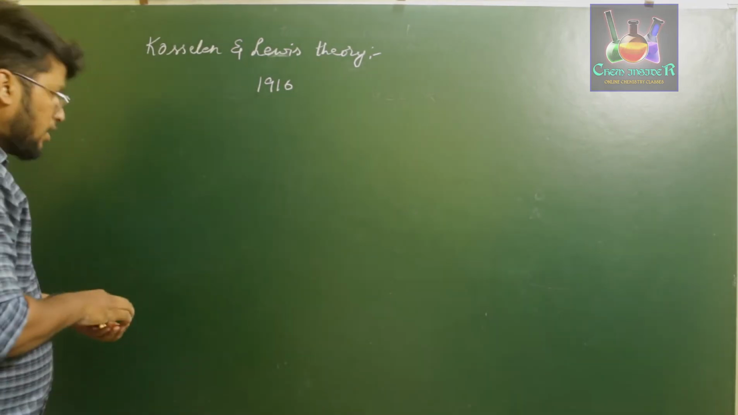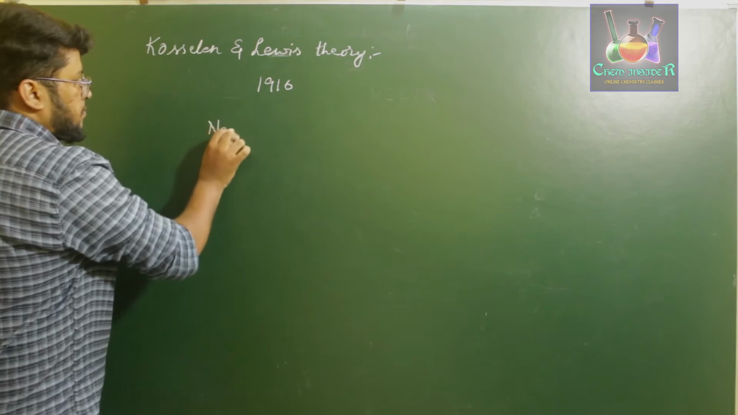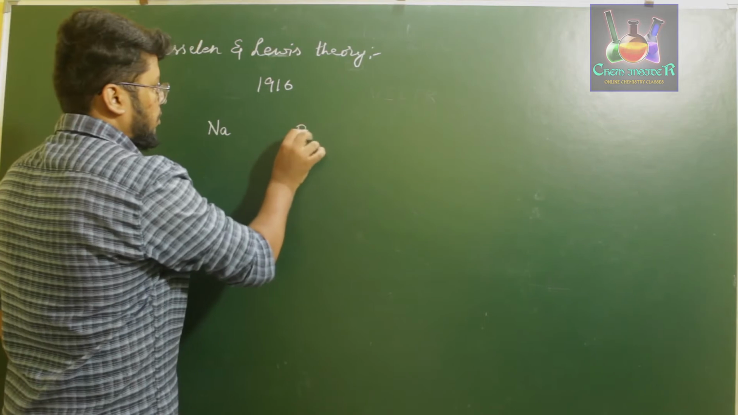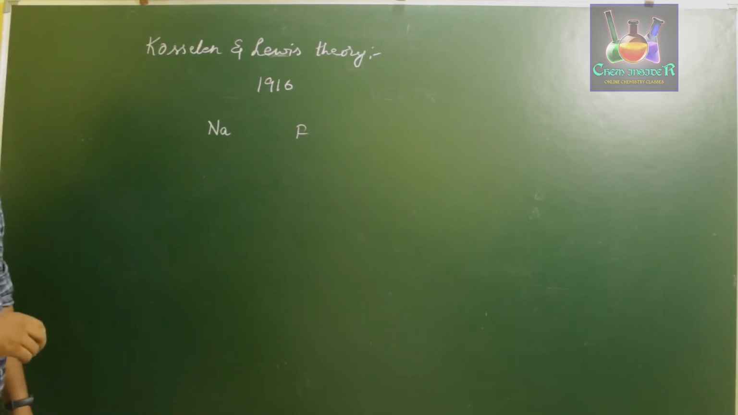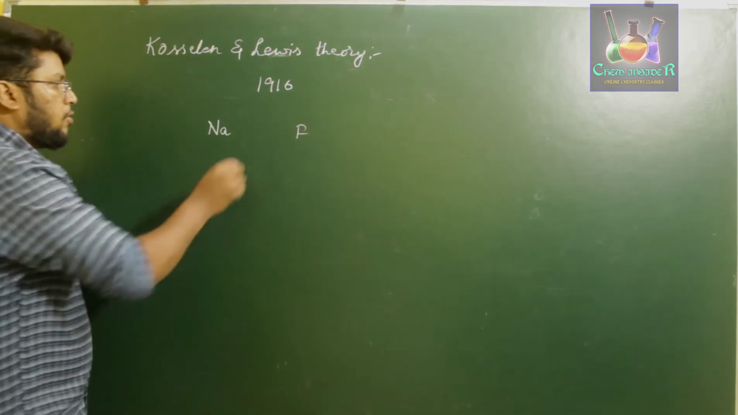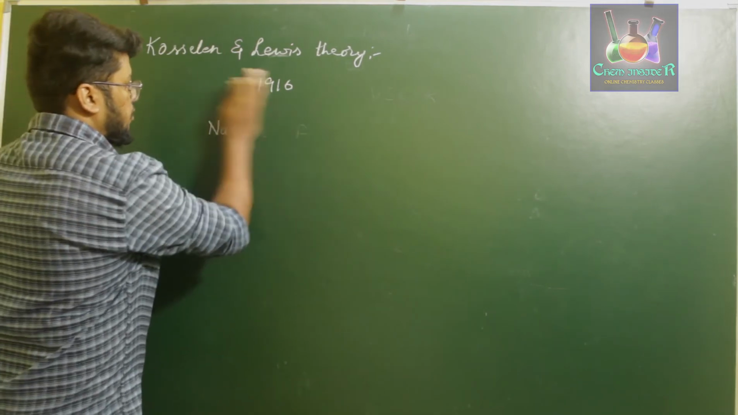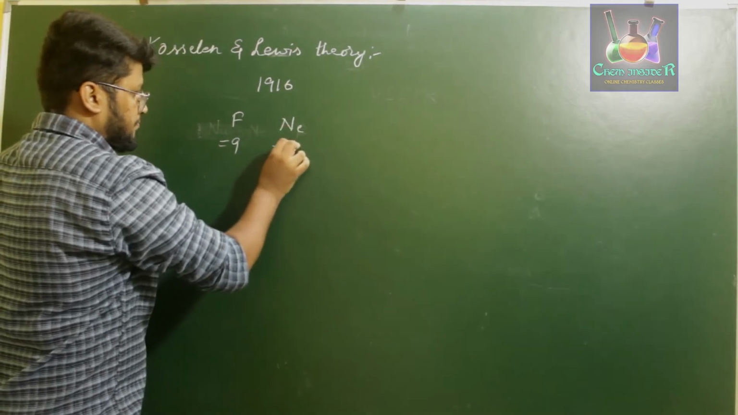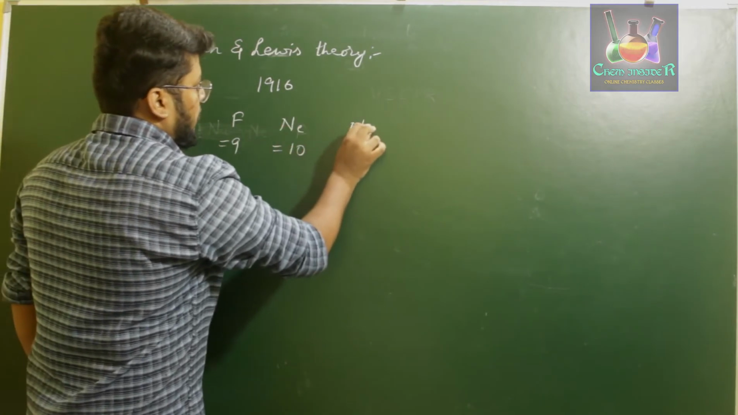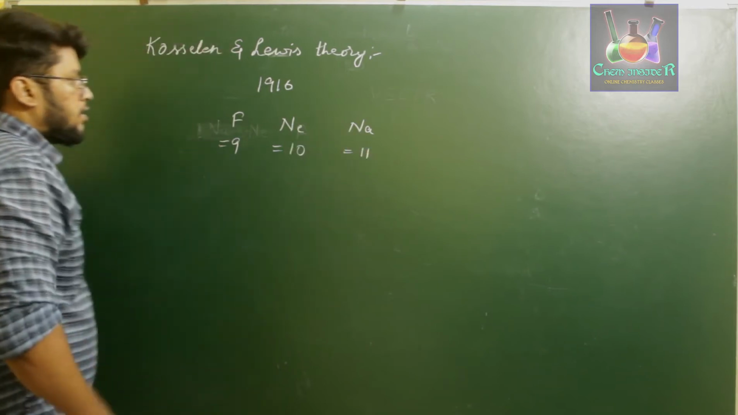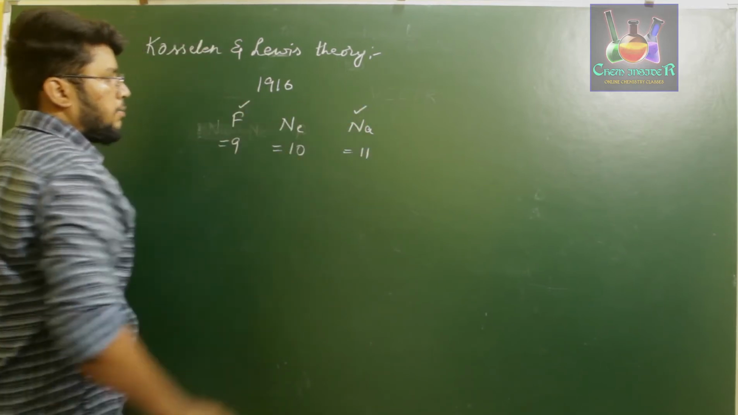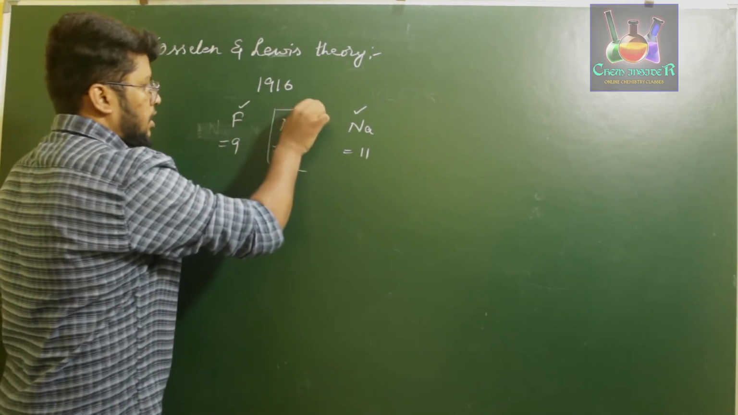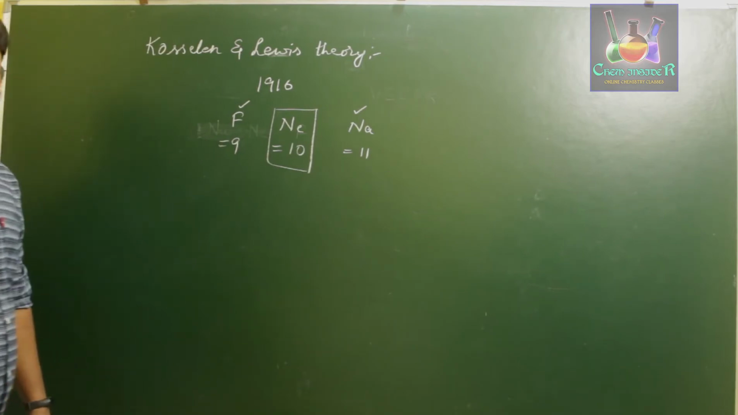For example, consider sodium and a halogen such as fluorine. Sodium and fluorine are separated by a noble gas, that is neon. If you write it out, fluorine has atomic number 9, neon atomic number 10 and sodium atomic number 11. So the halogen and the alkali metal are separated by a noble gas.